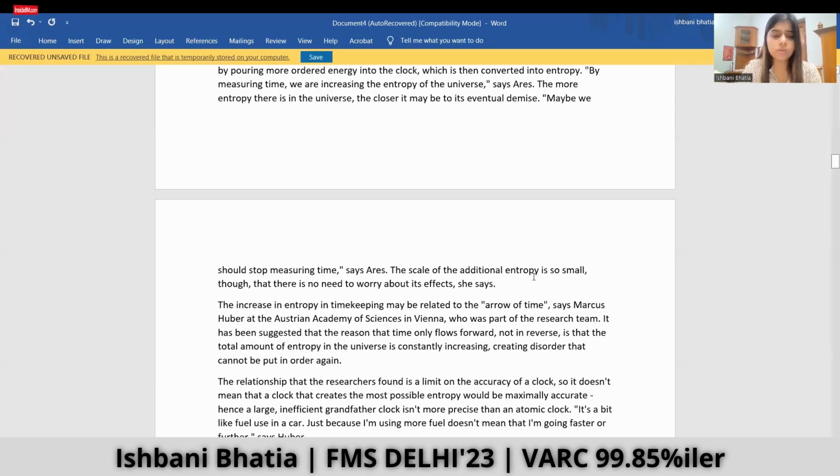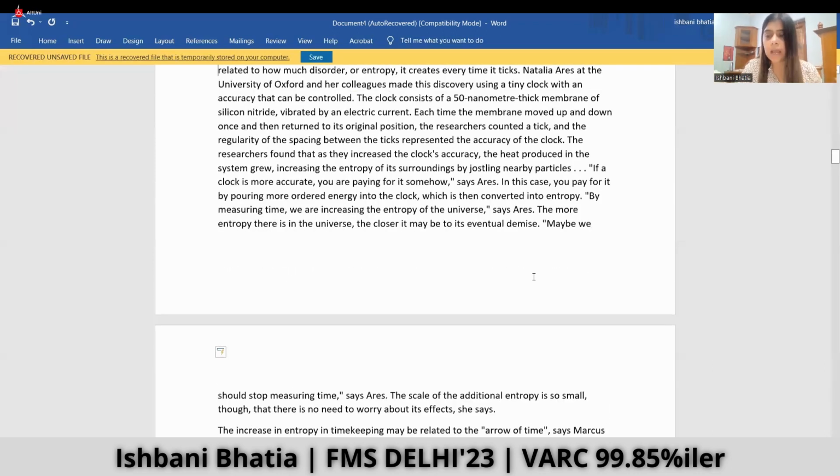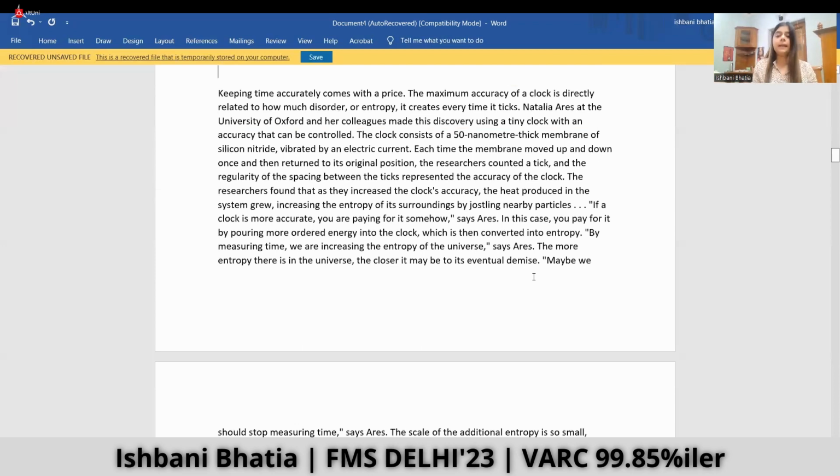Maybe we should stop measuring time, says Aris. The scale of the additional entropy is so small, though, that there's no need to worry about its effects, she says. Okay, so after reading this passage, what I got out of it is that it is something related to measuring time and how we can increase accuracy, and how increasing accuracy is related to the entropy of a clock.